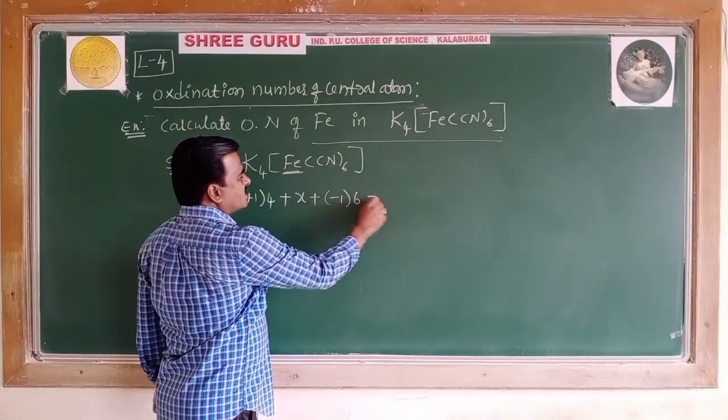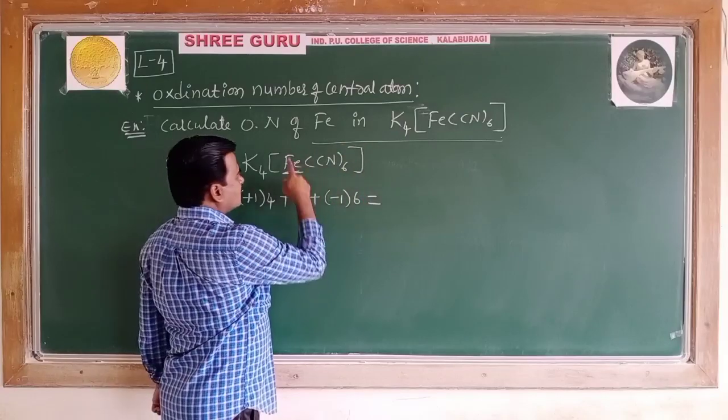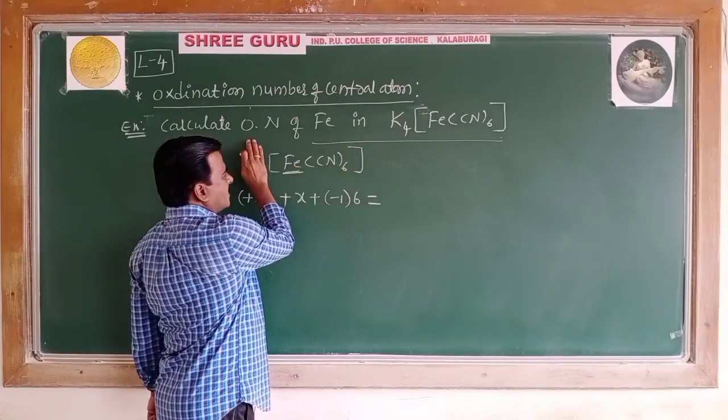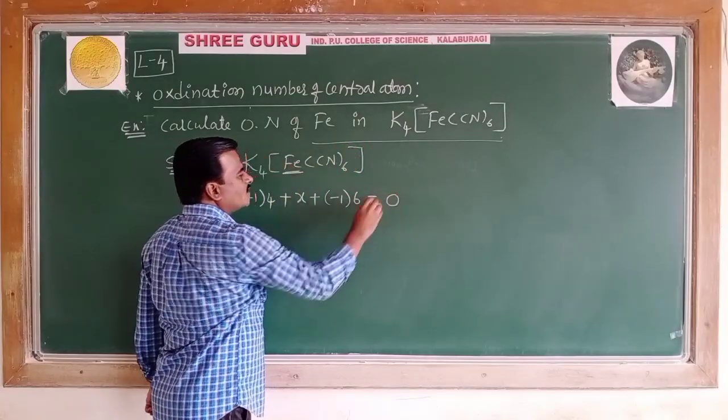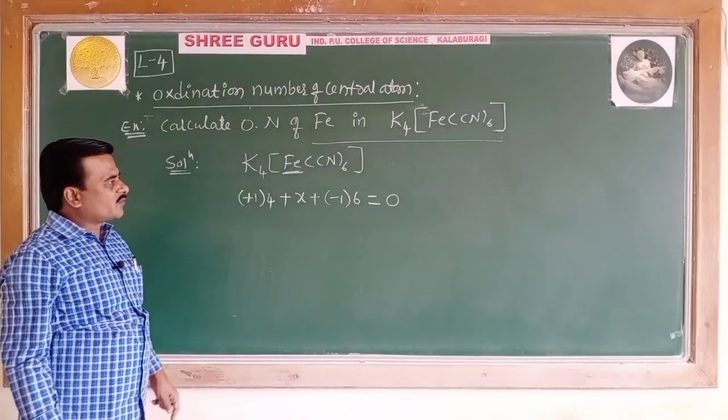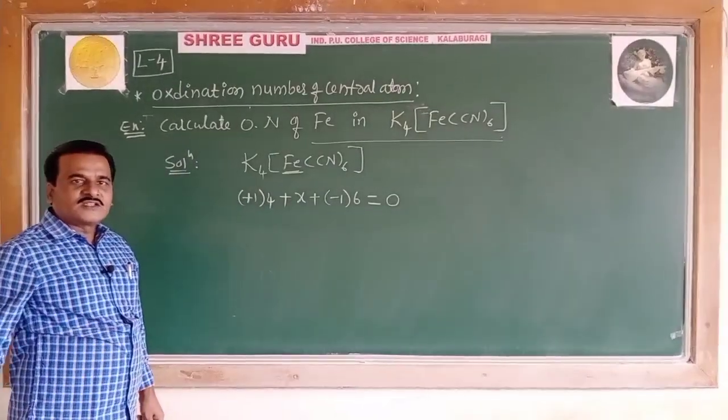There is no charge on this complex along with the counter ion, so the net charge is equated to 0.